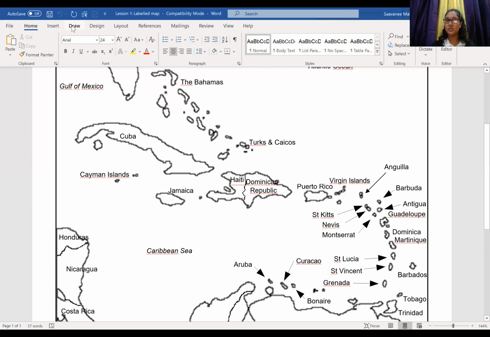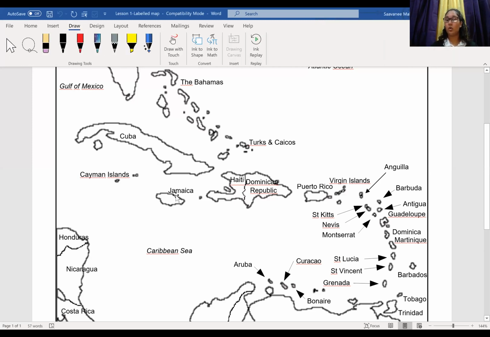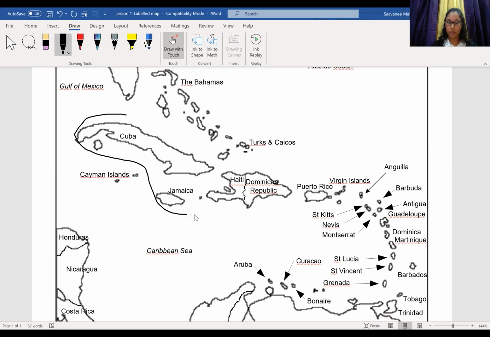I'm going to draw around all the islands that are in the Greater Antilles in black, starting from here, going around.